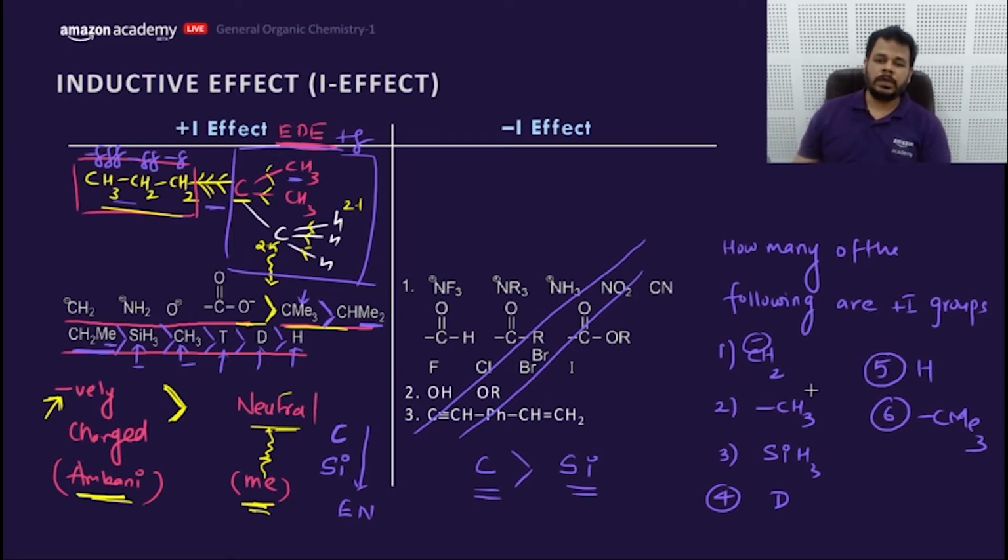This question is very confusing. How many of these? 1, 2, 3, 4, 5, 6. I have written this plus I order here. Please write in the comment box how many of these are plus I. Sir, 5 groups I think. OS says 5. OS, write your name first. Whatever, yeah, 6. OS says 6. OS, write your name.